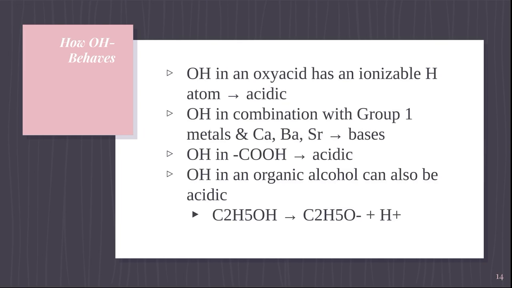The behavior of OH. In an oxyacid, OH has an ionizable hydrogen atom, so it's acidic. In combination with group 1 metals and calcium, barium, and strontium, OH can form bases. And with COOH, it's going to be acidic. OH in an organic alcohol can also be acidic, as shown in the example below.